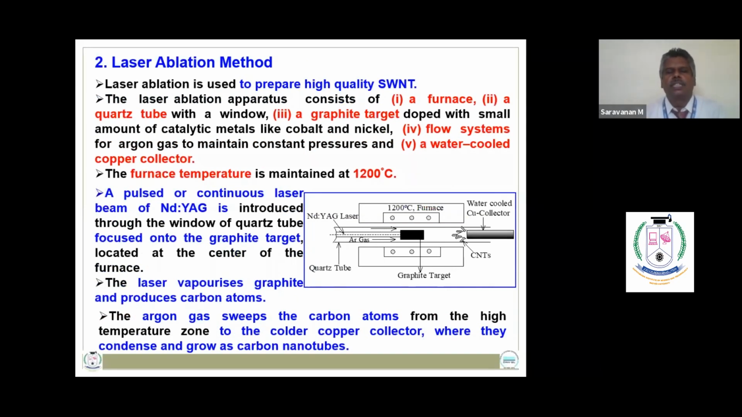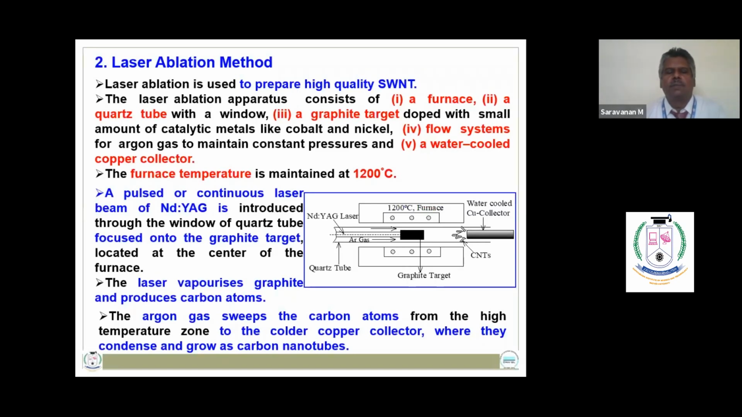The laser ablation method is used to prepare high-quality single-wall carbon nanotubes. The apparatus consisting of 5 major components, namely a furnace, a quartz tube, a graphite target, a flow system for argon gas to maintain constant pressure, and a water-cooled copper collector. So to produce high-quality single-wall carbon nanotube, the furnace temperature is maintained at 1200 degrees Celsius.